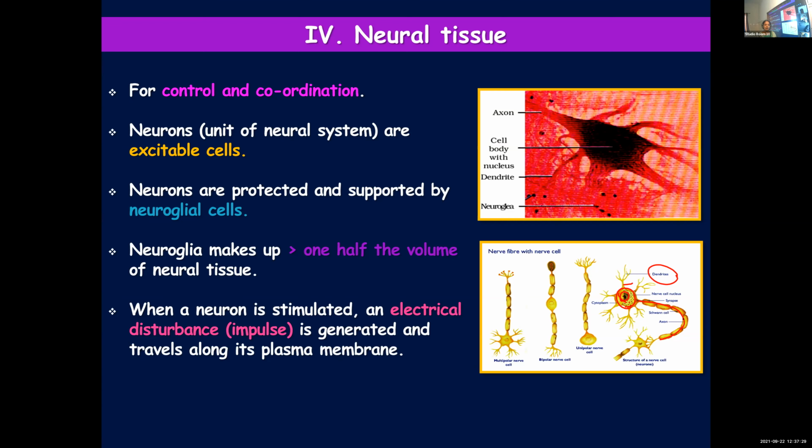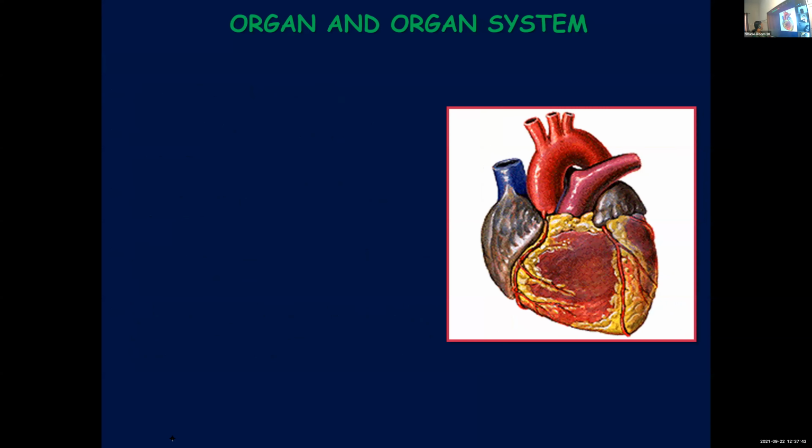Under animal physiology, in one of the chapters, neural control and coordination, you will be learning in detail how the impulse is generated, different types of neuron, parts of neuron, all that you will be learning. So with this, we have completed the chapter.